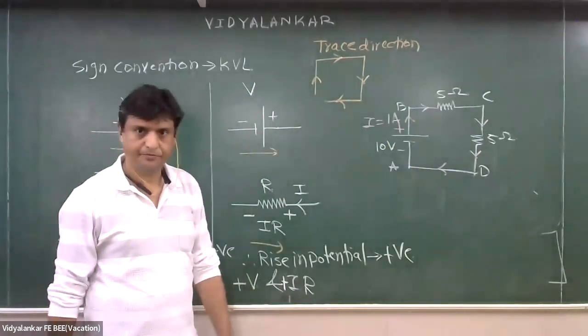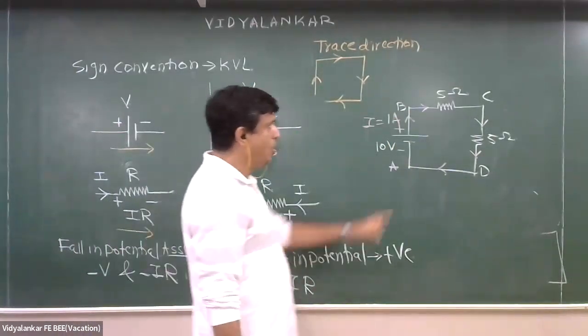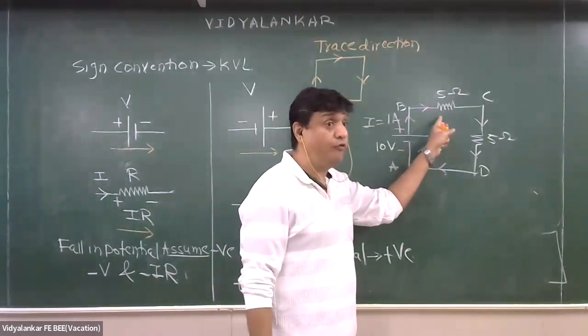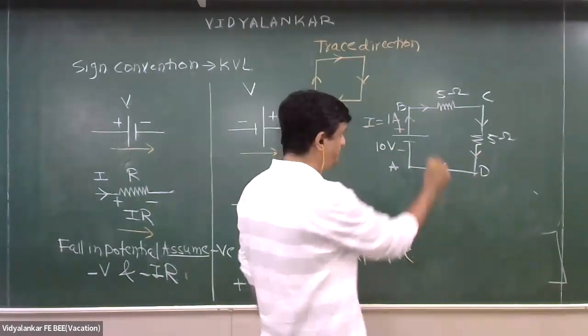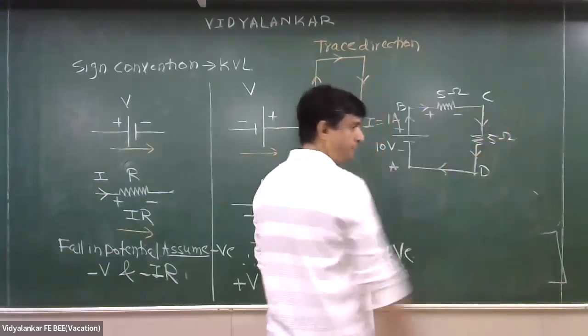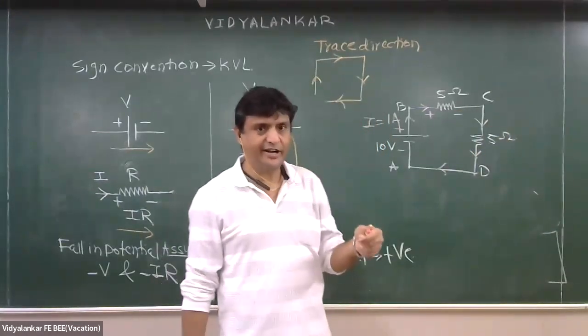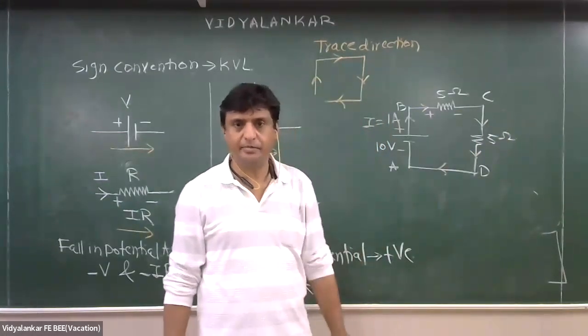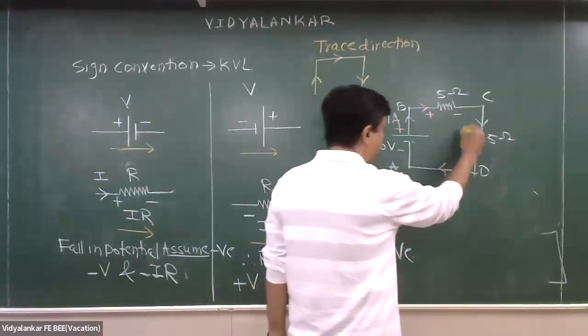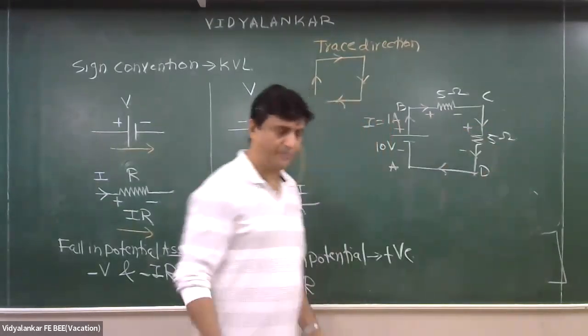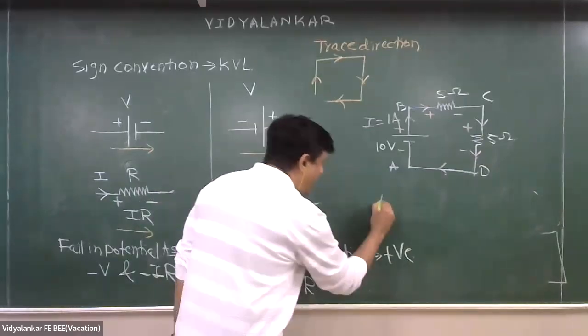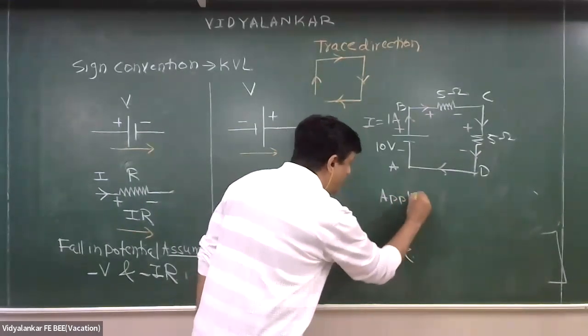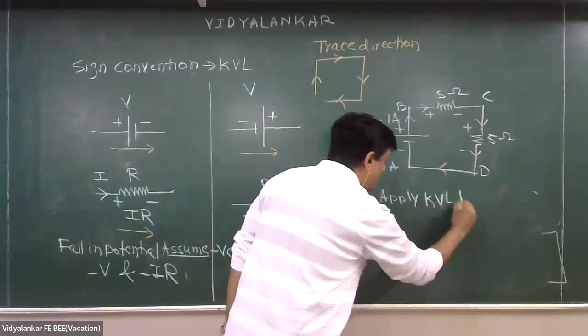1 ampere. Correct? Okay. What will be the polarity of the voltage drop across 5? Where the current enters, positive; where the current leaves, negative. So apply KVL to the loop.